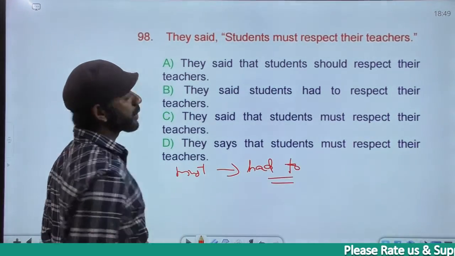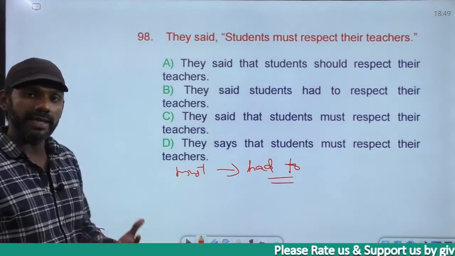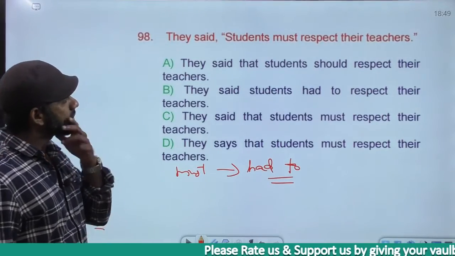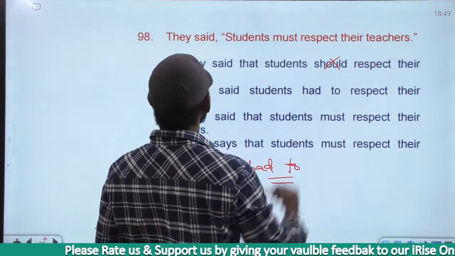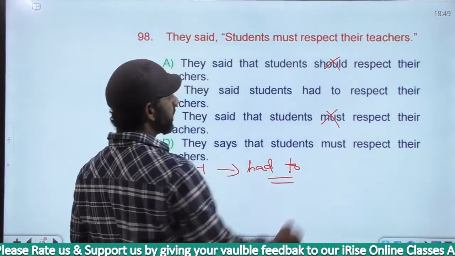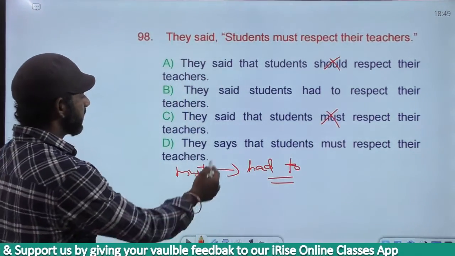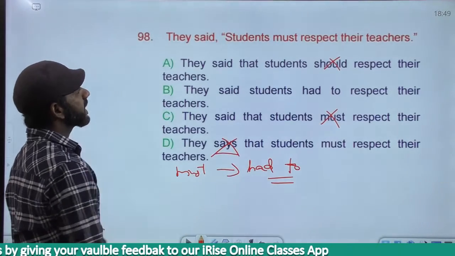Must changes to had to. Have to changes to had to. Must also changes to had to. Based on that, we can eliminate C. D is anyway gone because D says